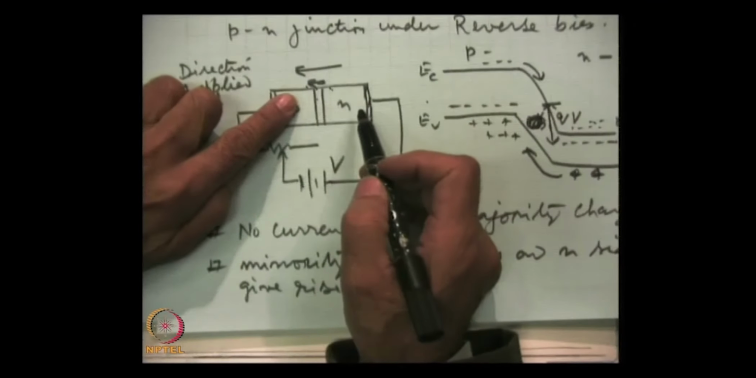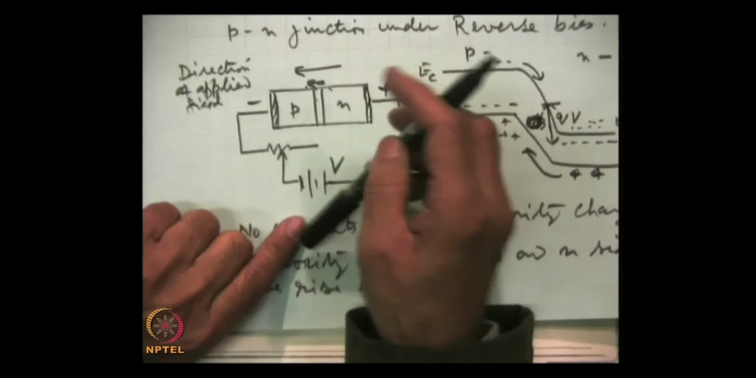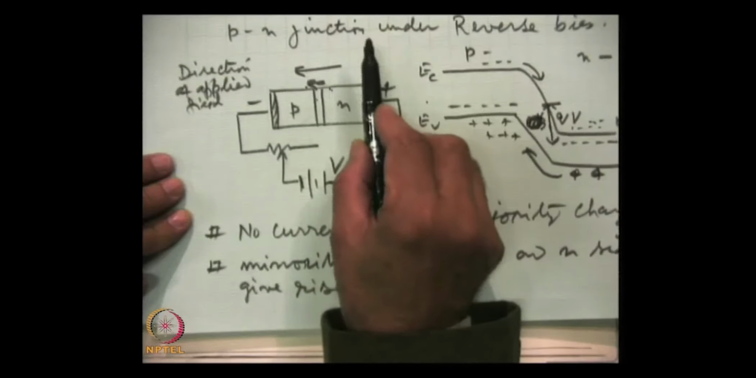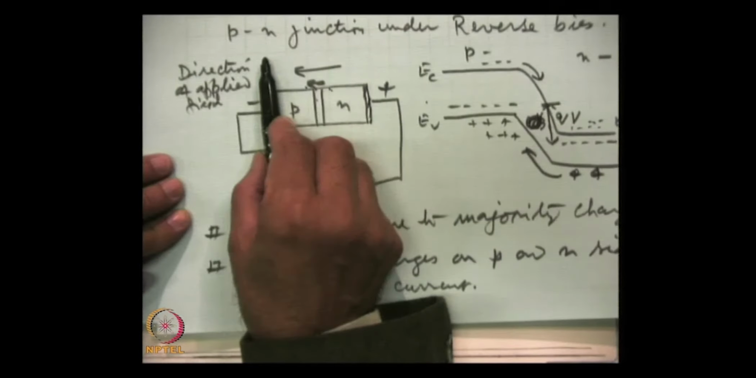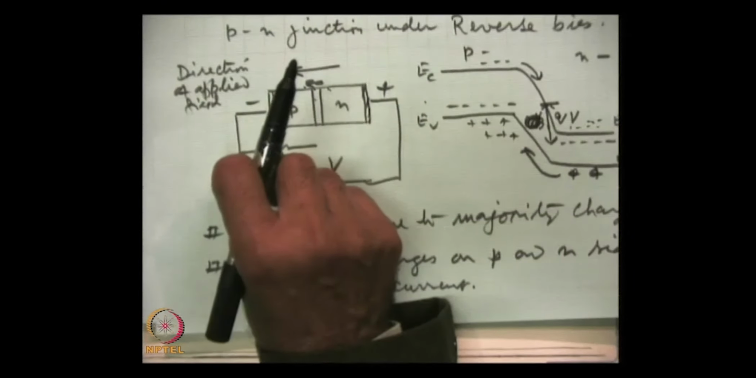Look at the polarities here: the positive field here and the negative field here. This will pull apart more majority charges; electrons will move towards the electrodes. Similarly, holes will move away from the junction. When they move, that means the ionized impurities, larger in number, will be uncovered, and the depletion width will increase with the applied voltage.